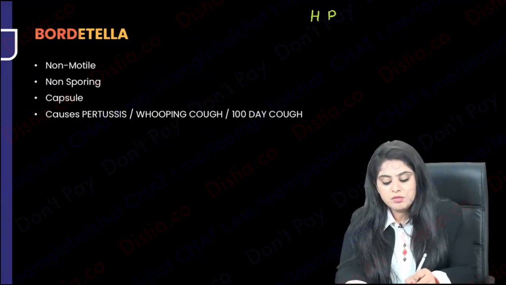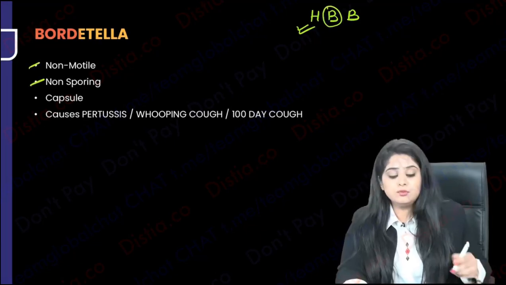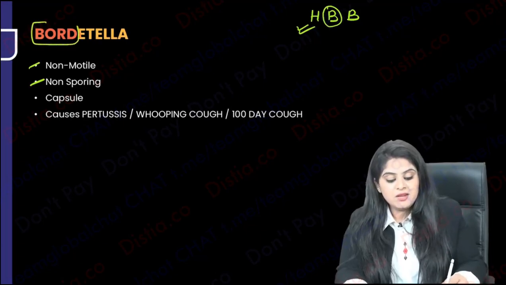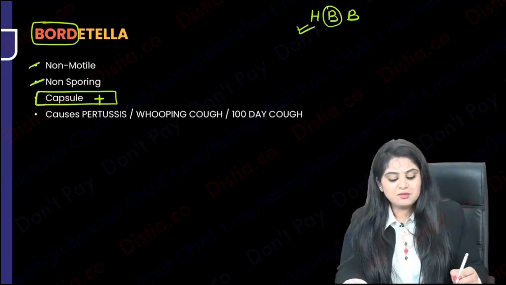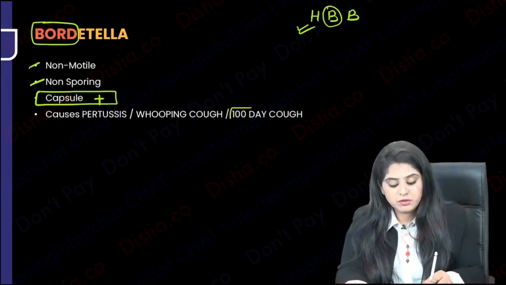Remember, we were doing HBB organisms. Hemophilus is done. Now let's go on to Bordetella. Bordetella has nothing very special. No motility, no spores. But Bordetella ki body hai. Bordetella has a body. Body means it has a capsule. Right? It has a capsule. It has a body. And a body is never going to come in one day. You will have to work for many months.